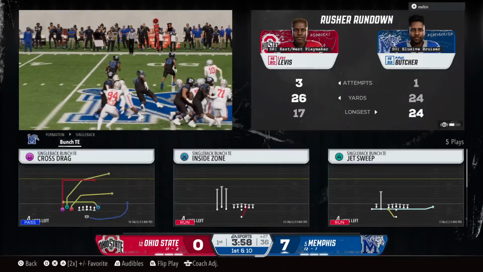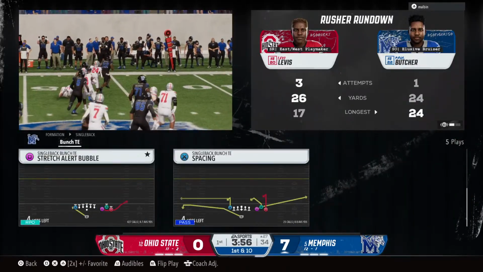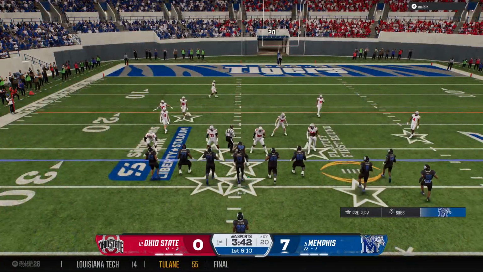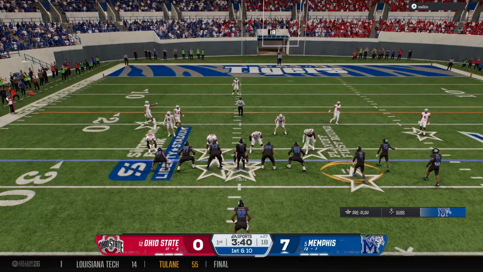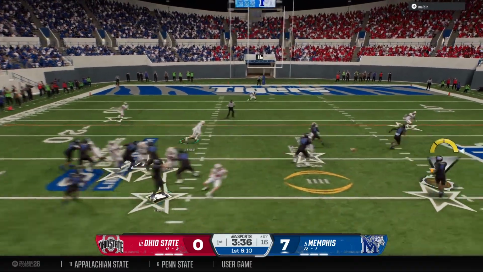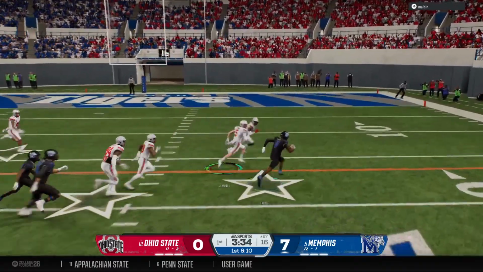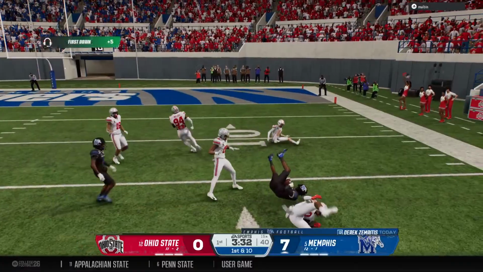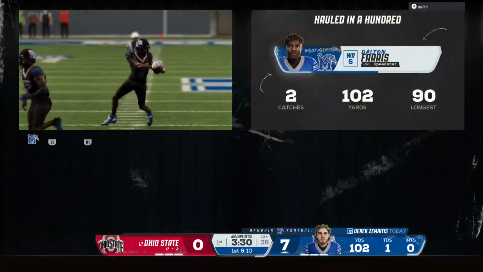Outstanding blocking on the left side of that offensive line. That's really what opened up this play. They did their job, and you can see the results. You burst open and get a big gain on the ground. If I were them, I'd keep going to that side and see how much more success they can have. They finally bring him down, but the offense is set up now. First down from the 15.